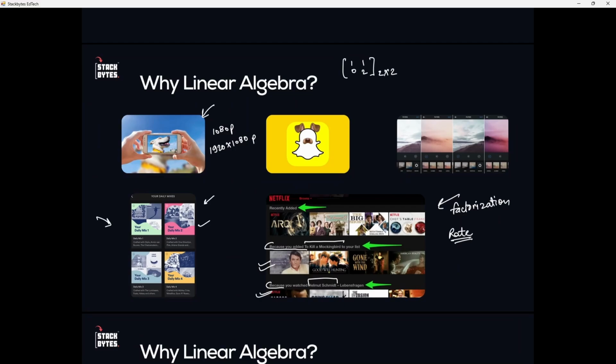So even when you are using a Snapchat filter, just like this. When Snapchat puts a dog filter on your face, it's doing a lot of maths on that grid of numbers. Okay, on that grid of numbers means on that particular image of yours. When you apply a warm filter on Instagram, it is multiplying every pixel value by a certain amount to shift the colors. That operation on a grid of numbers has a name. Okay, and this is called matrix multiplication. So matrix multiplication is what? Linear algebra. Again, so linear algebra is working almost everywhere.